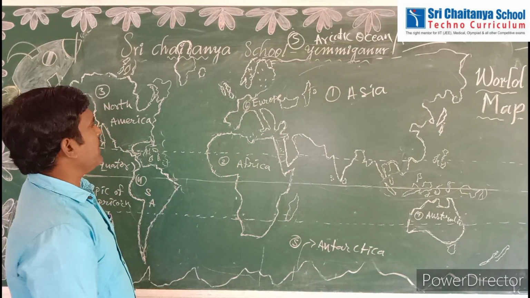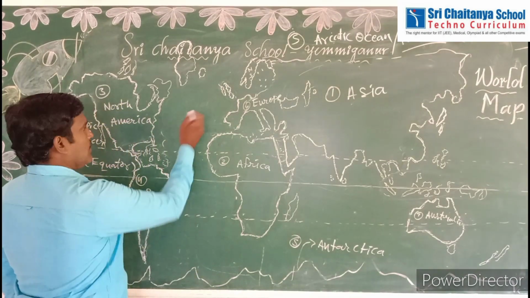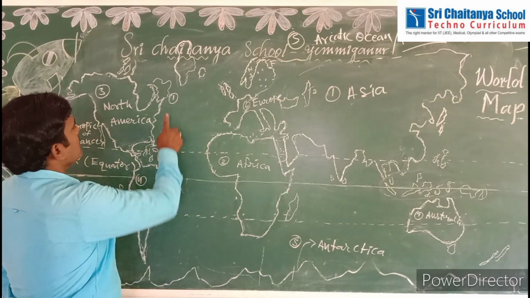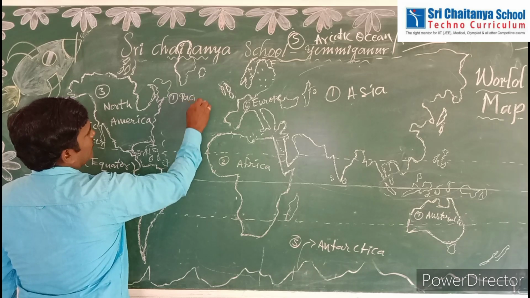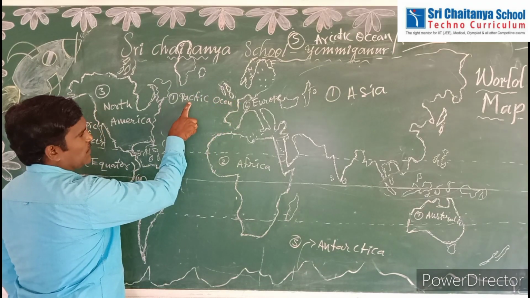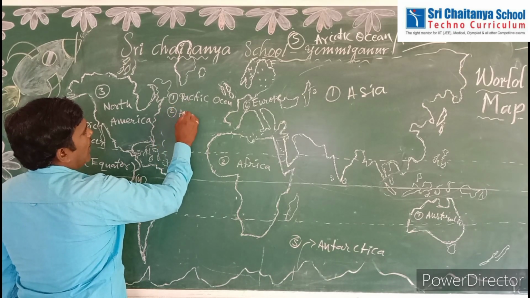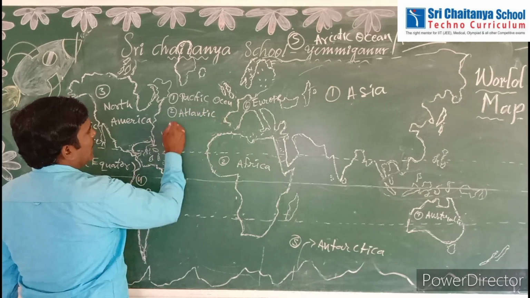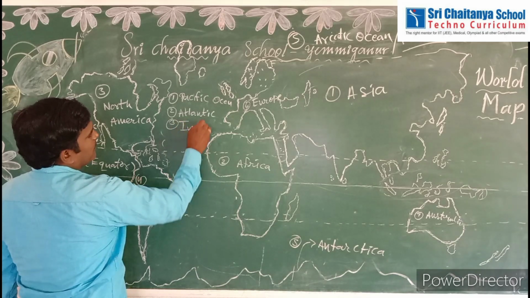Next, now let us discuss oceans. So oceans, this also we have to learn. You can see, first biggest ocean is the Pacific Ocean. Okay, it is the biggest ocean in the world. Second one, Atlantic Ocean. Next, third one, Indian Ocean.